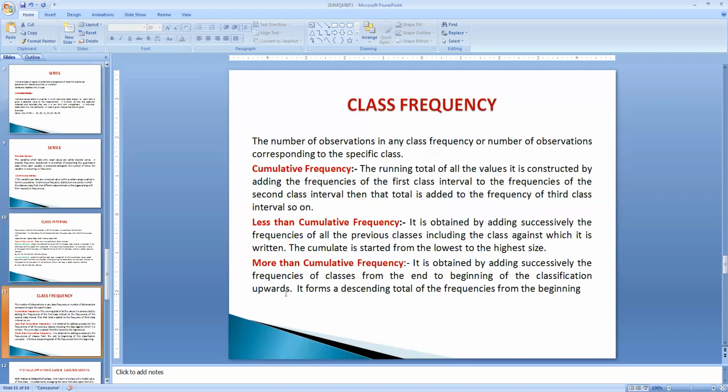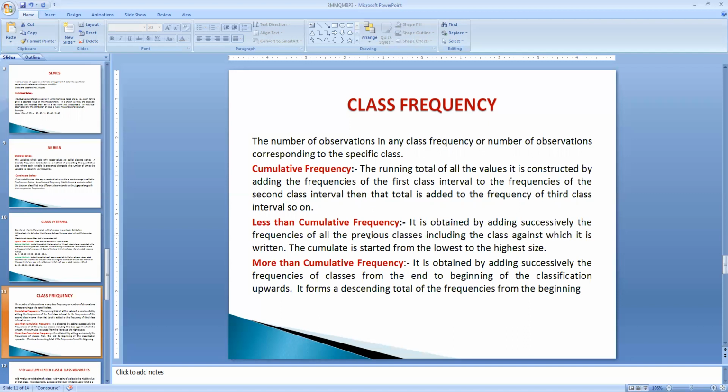And the next content is called class frequency. Here, the number of observations corresponding to a specific class is the class frequency. And what does cumulative frequency mean? It is the total of all the values, constructed by adding the frequency of the first class interval to the frequency of the second class. Then the total is added to the frequency of the third, and this is called cumulative frequency.